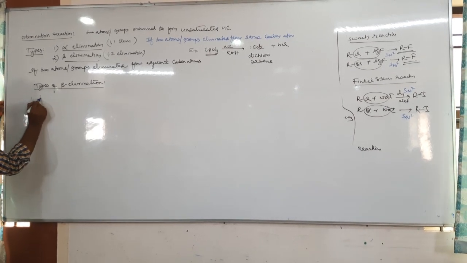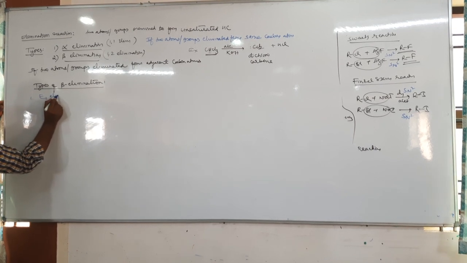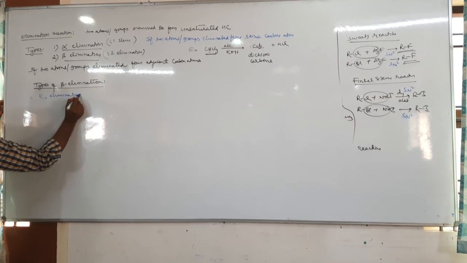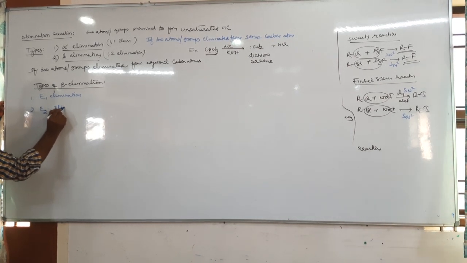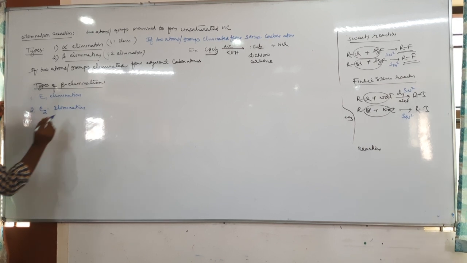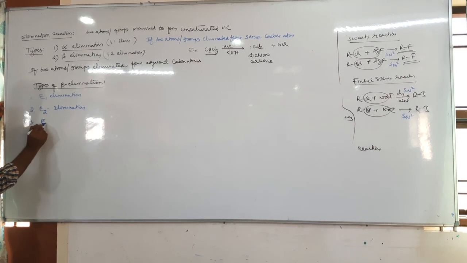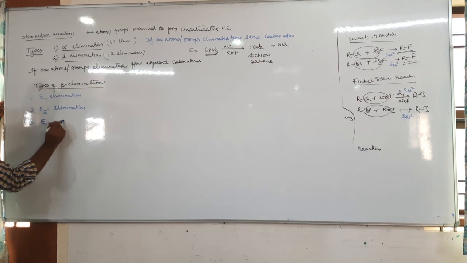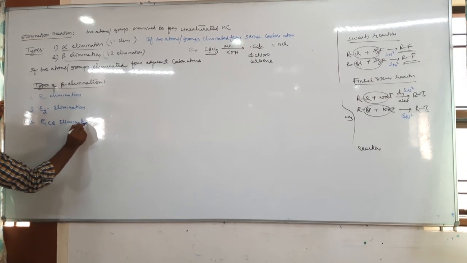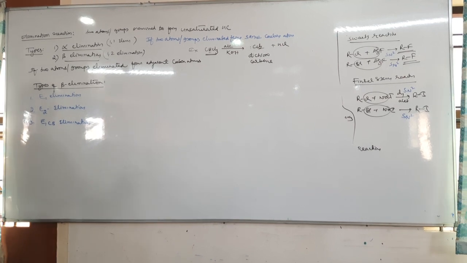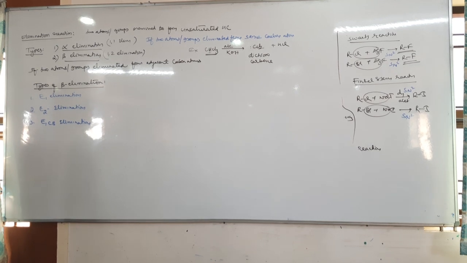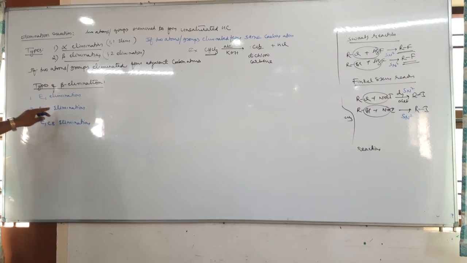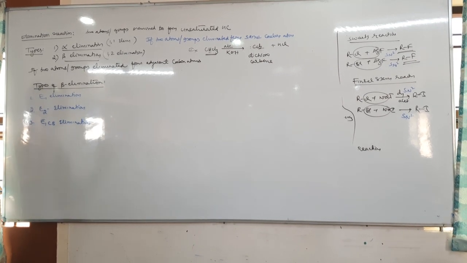One, E1 elimination. Two, E2 elimination. Three, E1CB elimination. So there are three types of elimination: E1, E2, E1CB. This E1 elimination is exactly similar to SN1. E2 elimination is exactly similar to SN2.